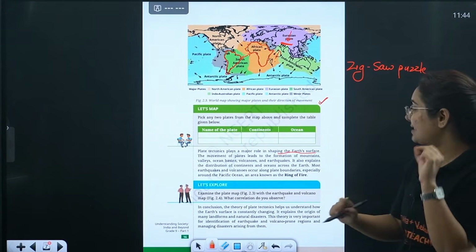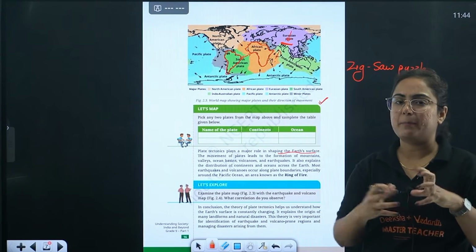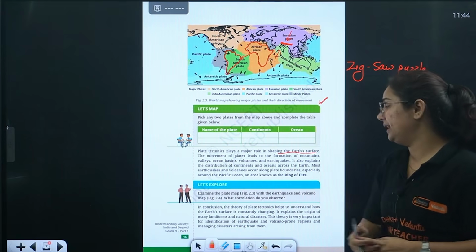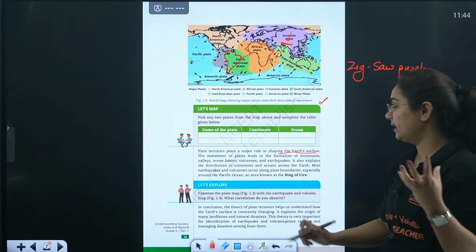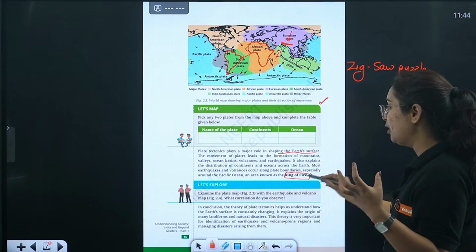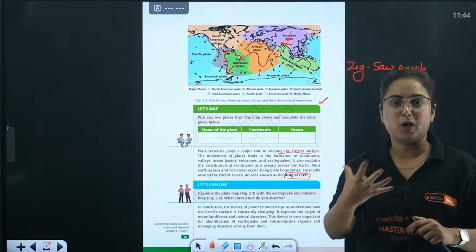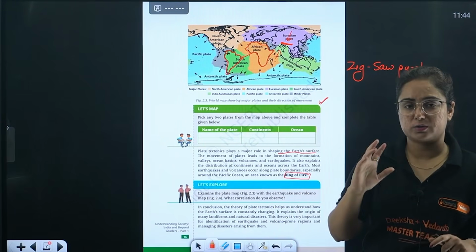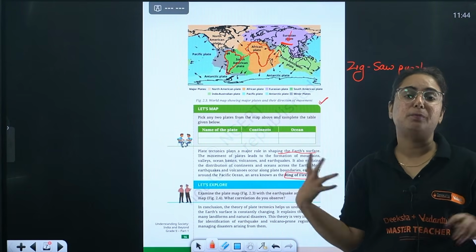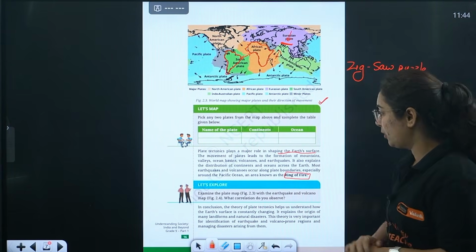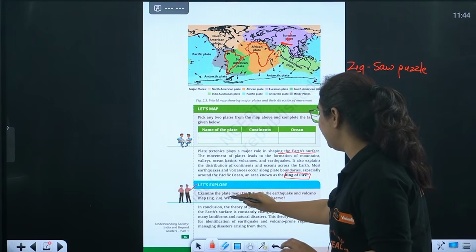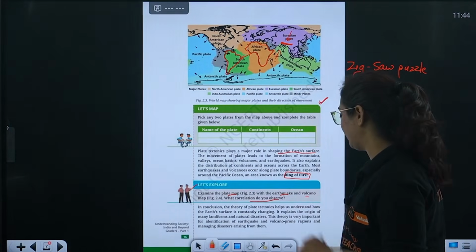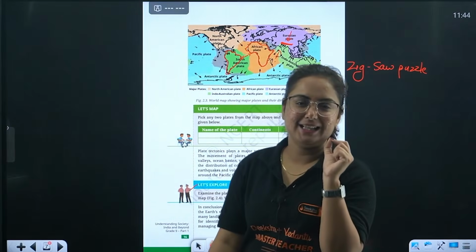Here one example is also given. Continental floors and ocean floors are there. Whenever plate movement happens, it sometimes leads to earthquakes and volcanoes. Here we have the example of the Ring of Fire. It is in the Pacific Ocean, which is known for frequent earthquakes as well as volcanoes. It is the result of plate movements being extreme at that place. So let's examine the plate map with the earthquake and volcano map. What correlation do you observe? Think about that. I'm just coming in a second.